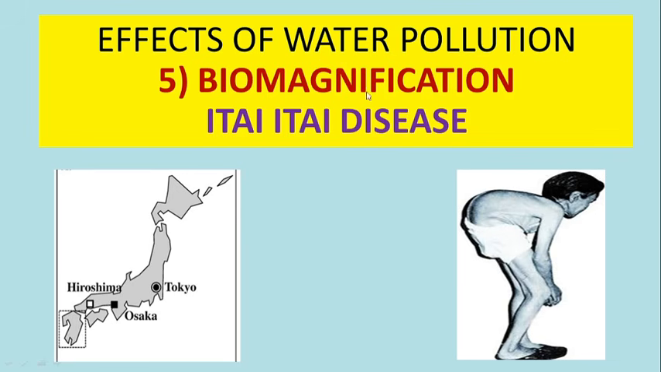Second example of biomagnification is Itai-itai disease. This disease also happened in Japan. Farmers in Japan unknowingly used toxic industrial effluent for irrigating their crop fields, and when these crops, that means paddy, were consumed by human beings, the amount of cadmium was very high. This cadmium toxicity resulted in a crippling disorder in many human beings, and this disease is known as Itai-itai disease. So Itai-itai disease is basically due to cadmium poisoning as a result of contaminated water used in irrigation.